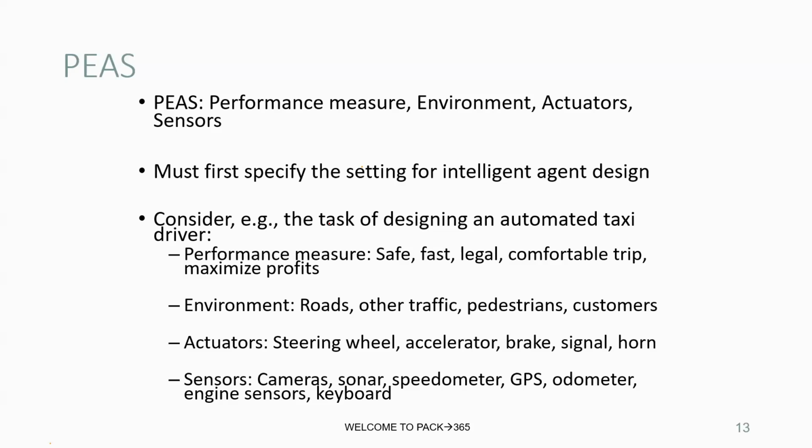Actuators. This is the mechanism through which the agent acts upon the environment, the outputs of the agent. For a self-driving taxi, we have actuators like the steering wheel to rotate and turn, an accelerator to control the speed, a brake pedal to stop, a horn to signal to opposite vehicles, and turn signals like lights and indicators, engine and transmission. We have display, voice, and communication with the passenger. Like we have GPS in that. Sorry, GPS is a sensor, right?